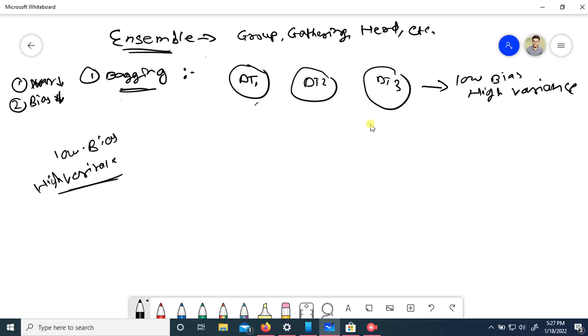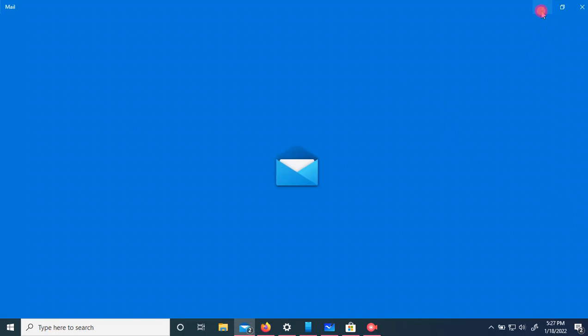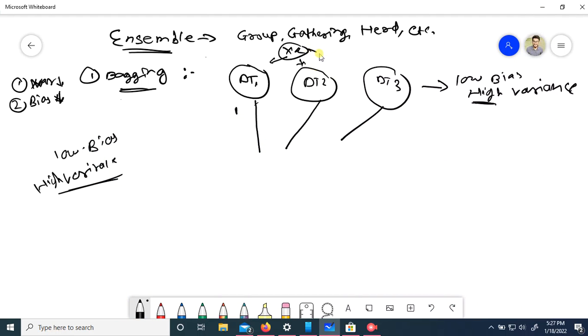So how does bagging deal with the high variance? Suppose this decision tree is telling us the output for query point xq is 1, this is also saying 1, but this one is saying 0.